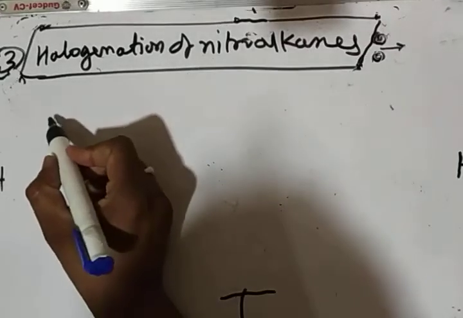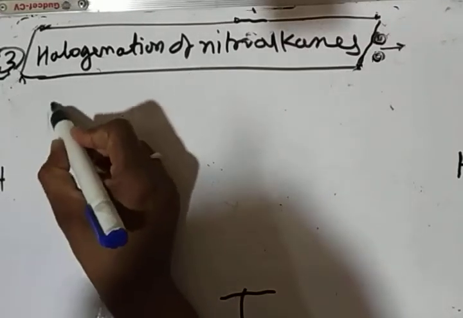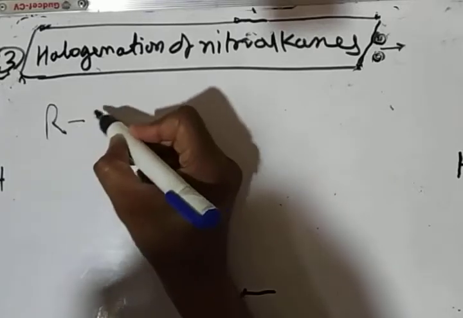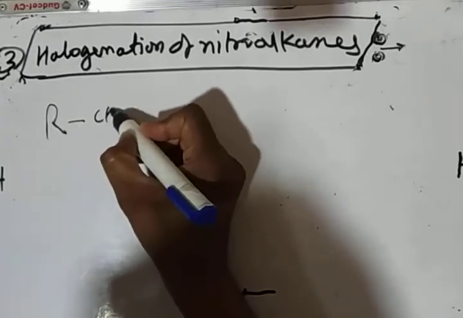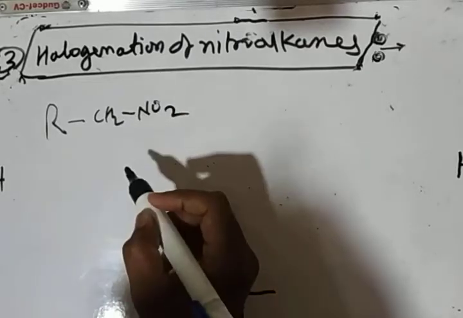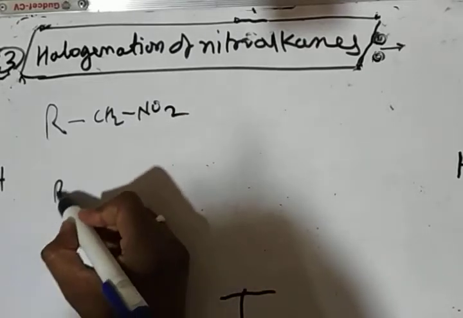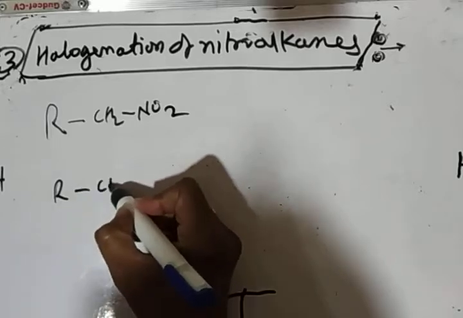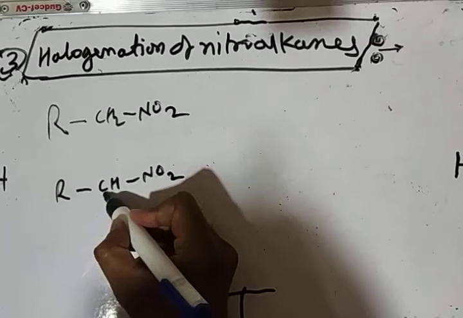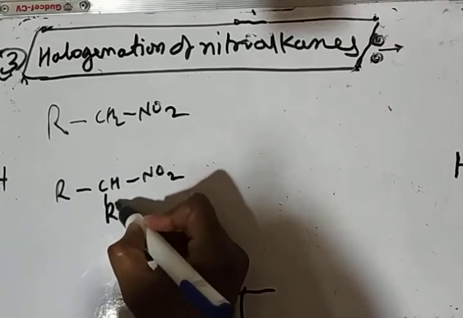Now it is known to us that primary nitroalkanes are the nitroalkanes having a CH2NO2 group, and secondary nitroalkanes are the nitroalkanes having the functional group CHNO2.